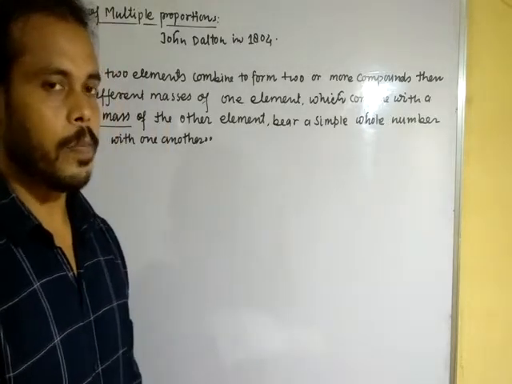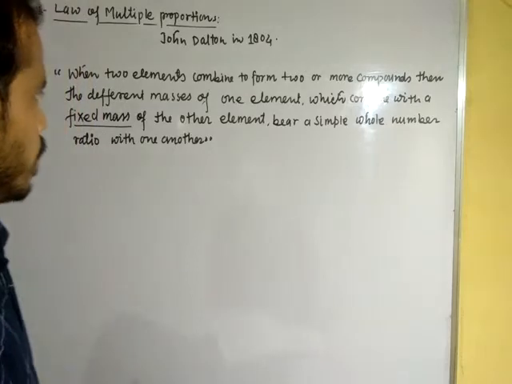Let us see an example. After the example, you can understand better.